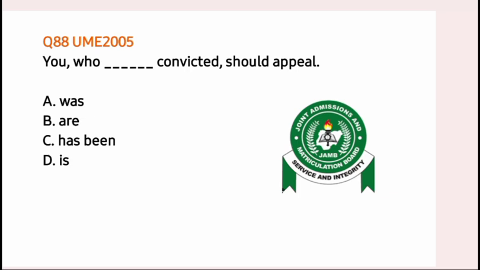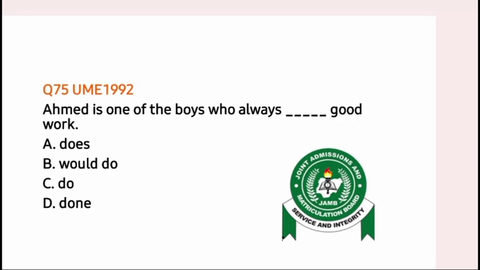So we are looking for the verb that agrees with you. Now, of our options, it is only option B that agrees with you. That is the only plural verb that we have. Option A, was, is a singular verb. Option C, has been, is singular. Option D, is also singular. It is only option B that is plural. And we have said that you always takes the plural verb. Then our correct option is option B. You who are convicted should appeal. Let's go to the next question.